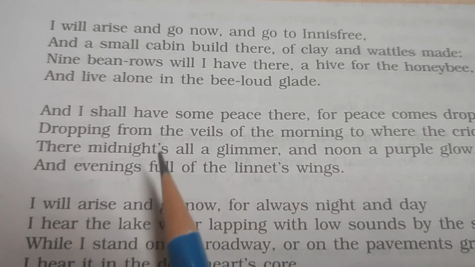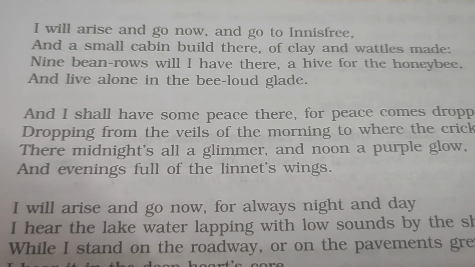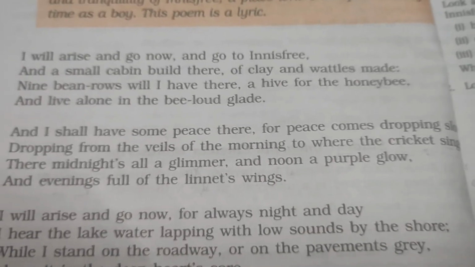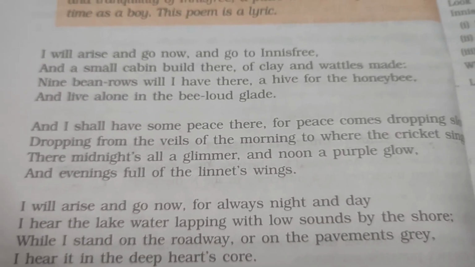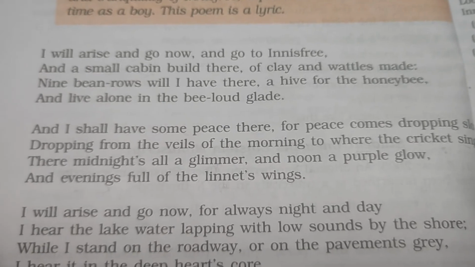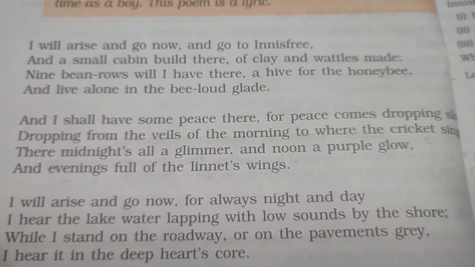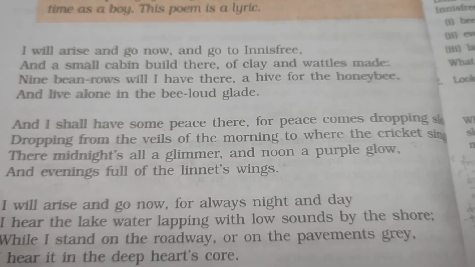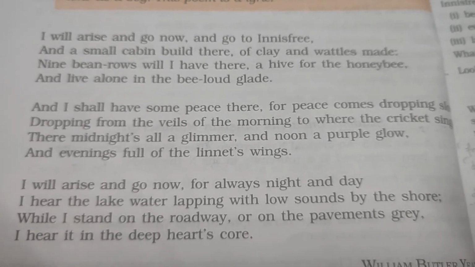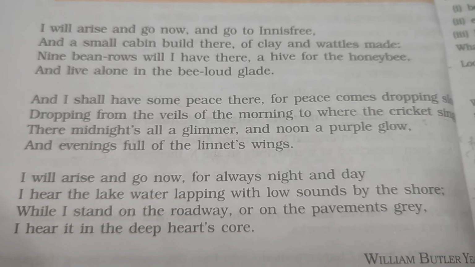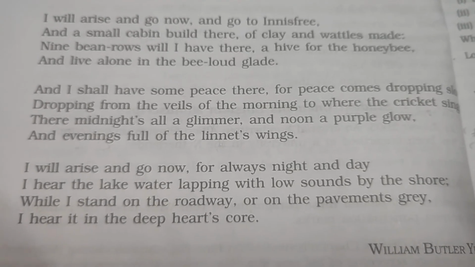So the second stanza gives a description of how the poet will enjoy his all day there. He will have his peace. He was in search of peace, and he will have that peace during all the day and night.